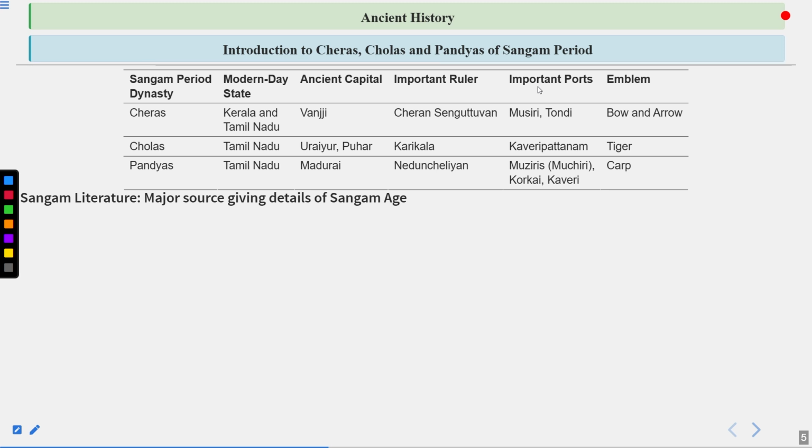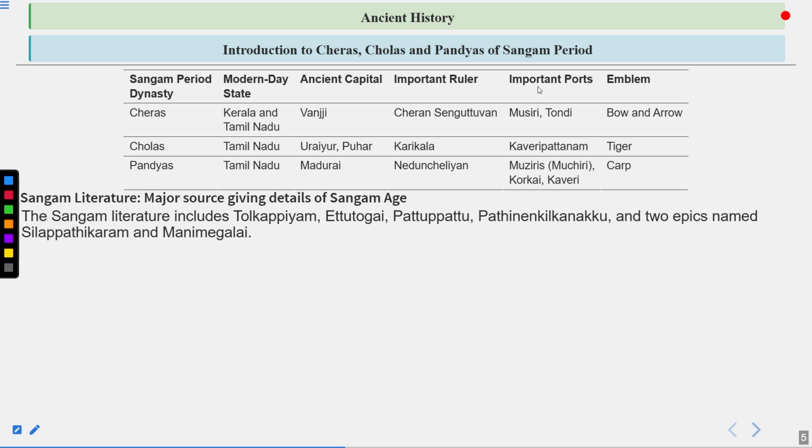Now let's talk about Sangam literature, major source giving details of Sangam age. The Sangam literature includes Tolkappiyam, Ettuthogai, Pattuppattu, Pathinenkilkanakku, and two epics named Silappathikaram and Manimekalai.